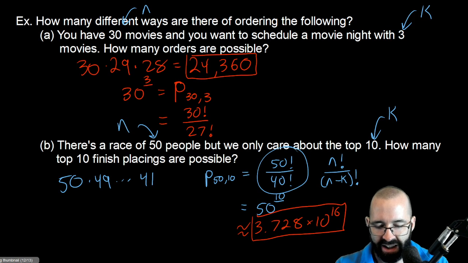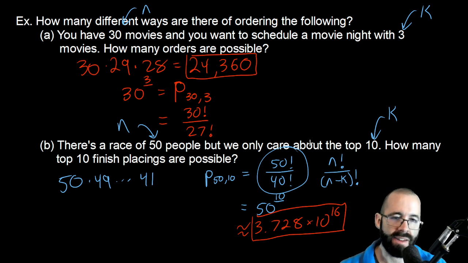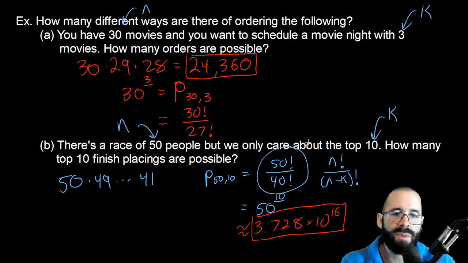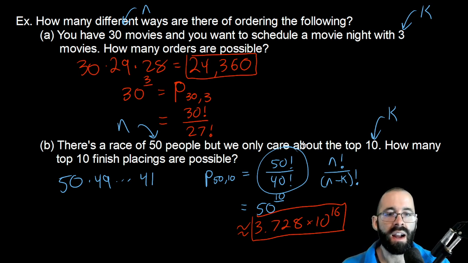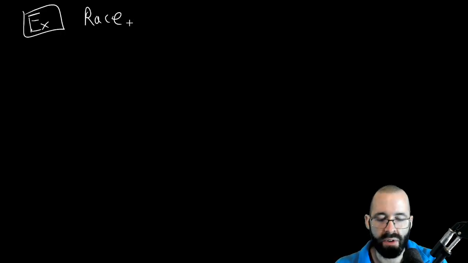Actually, let's do one more example before you get the definition. What about this race situation? There are 50 people. We care about how many ways there were of finishing top 10. Here, the order mattered. But if we're only curious about, hey, the top 10 go on to the next race, and how many groups of people are possible to go into the next race, then we don't care if someone got first or someone got 10th. They're moving on. So if we're just curious about who's going to the next race, we have to get rid of the duplicates.